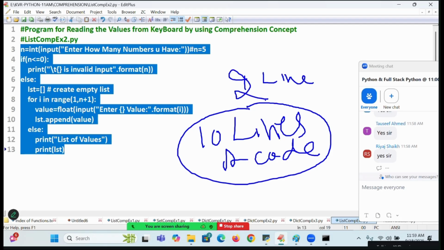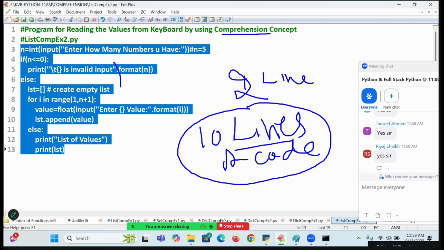I want to write it. How is it possible, with which concept? Comprehension. That's why the comprehension concept is always used for precise code with fewer lines of code. For writing, we always go for the comprehension concept.